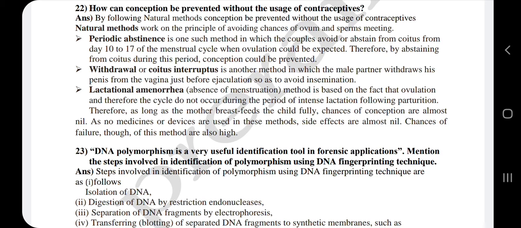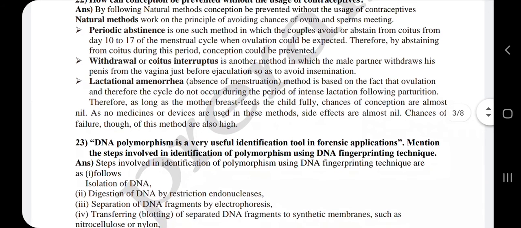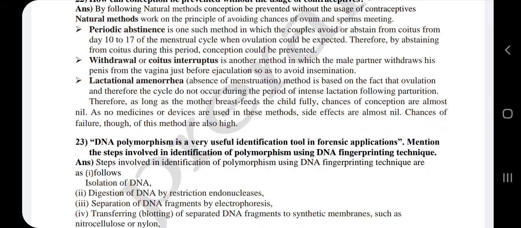Why do they avoid between 10 to 17? Because of the ovulation. During the ovulation period, if they avoid coitus, it can avoid the meeting of the sperm and ovum. So by this they can prevent the conception.